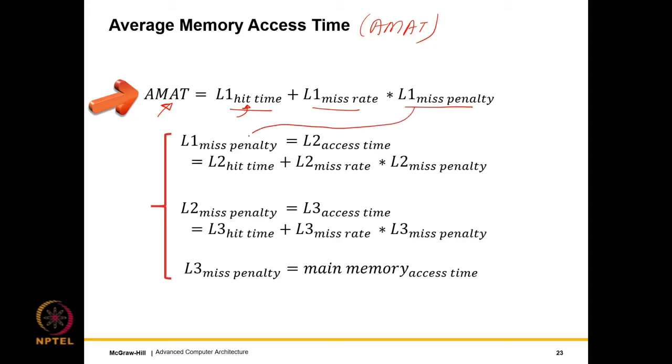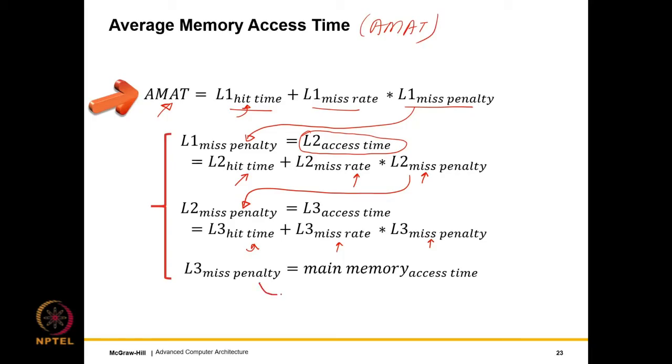Now the L1 miss penalty is roughly the same as the L2 access time. Of course, there might be a little bit of a delay in terms of communication from L1 to the L2, but let us ignore that for the time being. The L2 access time is essentially the L2 hit time, for the same reason, plus the L2 miss rate times the L2 miss penalty. The L2 miss penalty, if there is an L3, is again the L3 hit time plus the L3 miss rate times the L3 miss penalty.